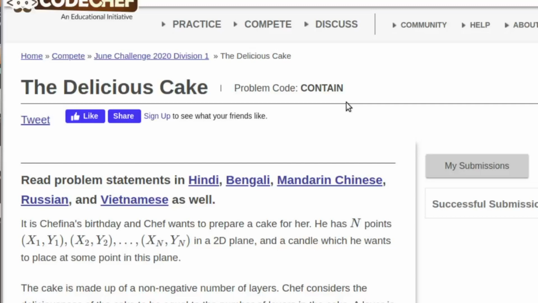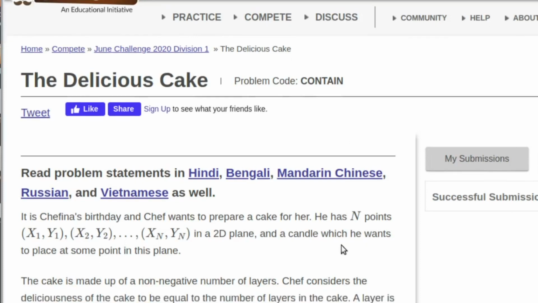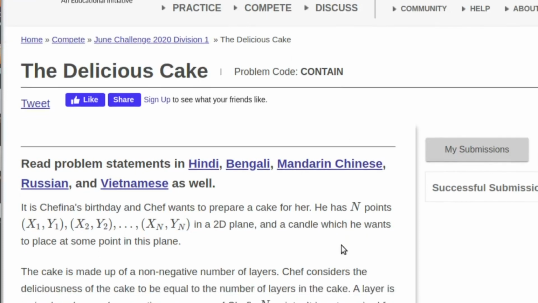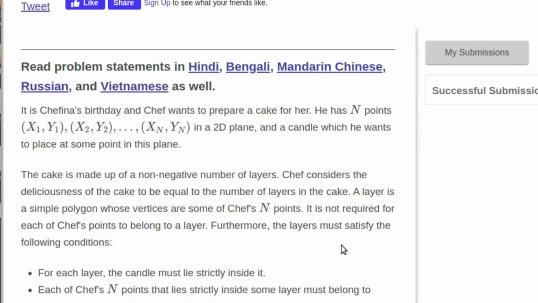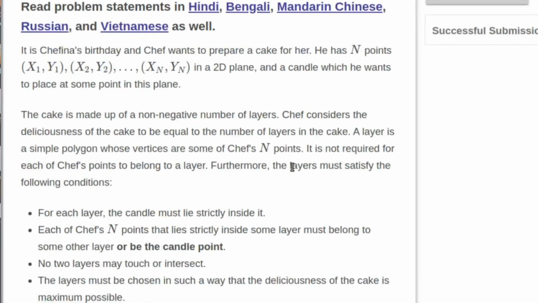Hello guys, this is Asharam and in this video I'll discuss the solution of the problem Delicious Cake of CodeChef June Long Challenge 2020. In this problem you're given a cake and it has n points on it in a 2D plane, okay? And Chef wants to place a candle on this plane.